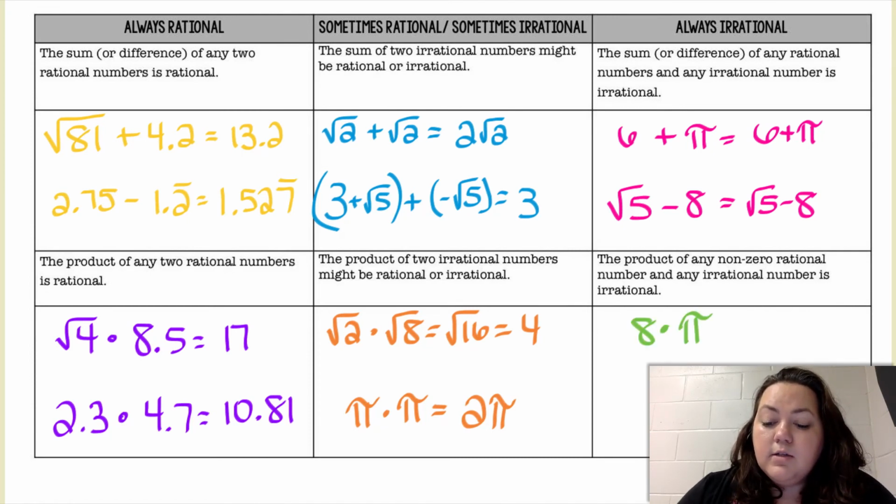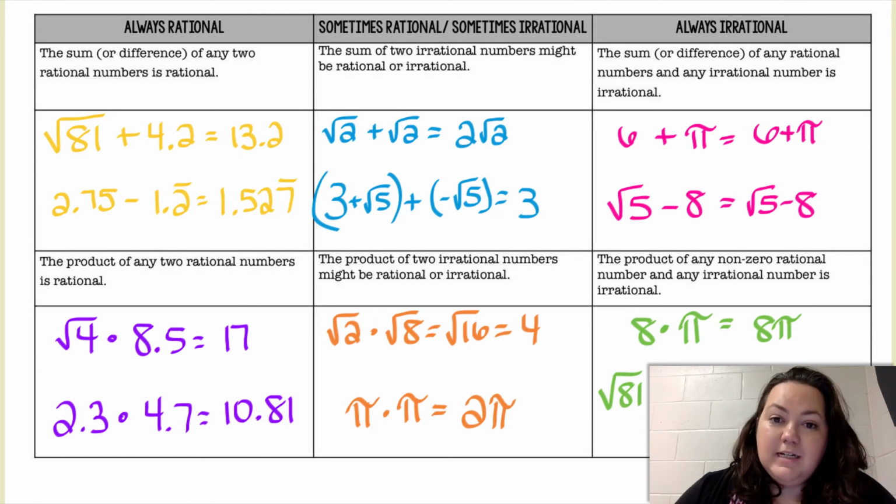If you have a mix, one's rational, one's irrational, 8 times pi, and you're multiplying, you're always going to get an irrational number. So it's going to give you 8 pi, which is irrational. Square root of 81 times the square root of 2. Square root of 81 is 9, so that is a rational number. Square root of 2 is irrational, and when I multiply, I get an irrational number, a non-repeating, non-terminating decimal.